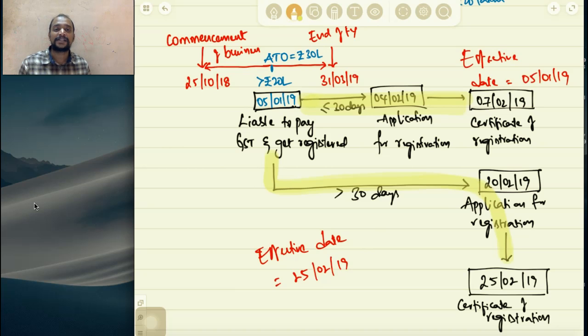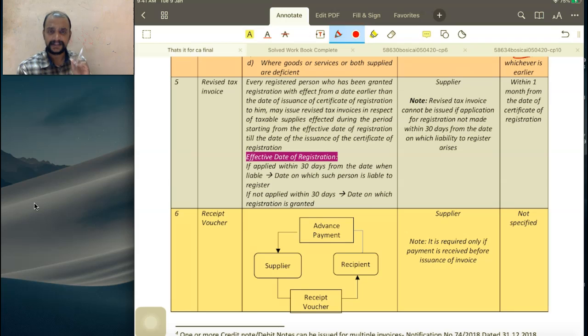So what will be the loss in this case? I have to pay GST, but I cannot give revised tax invoice and recover the GST, which means I have to pay GST out of my pocket. So that is a loss here. This is the concept of revised tax invoice. So have a look into this.